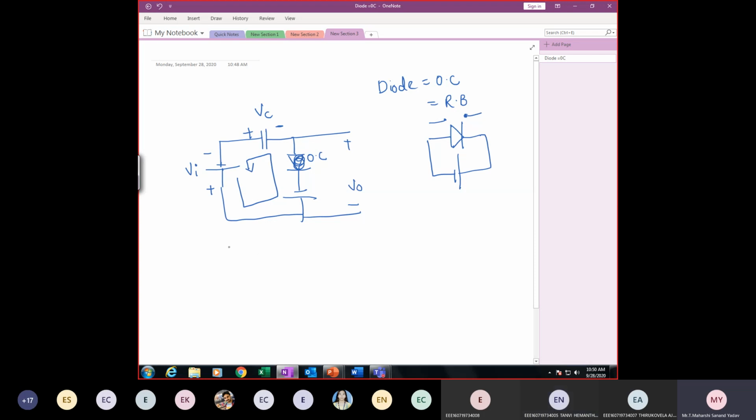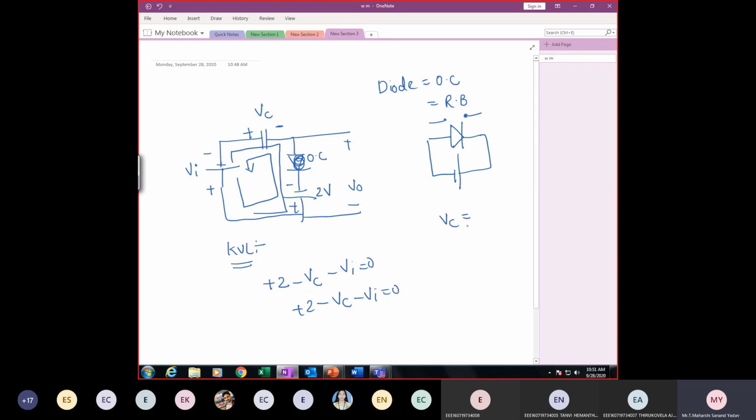Tanvi, can you tell me KVL? Plus V out, minus plus, this is 2 volt. Plus 2 volts. Minus VC. Minus VI is equal to 0. Don't get confused with this. Here first I'm going in this direction. First it is plus 2 volt. Next it will be minus VC, next minus VI. So I got something like this: plus 2 volt minus VC minus VI is equal to 0.